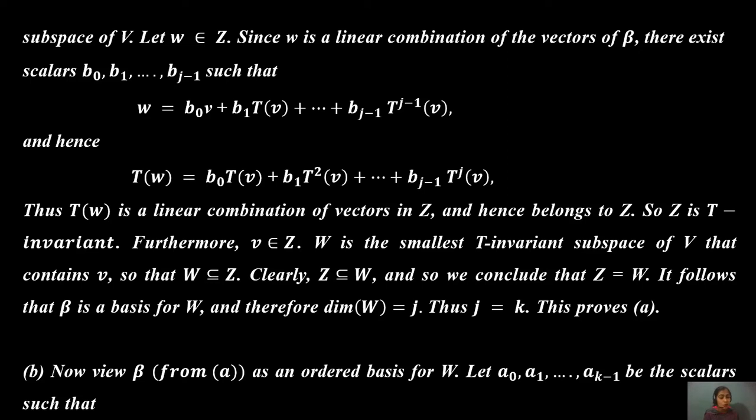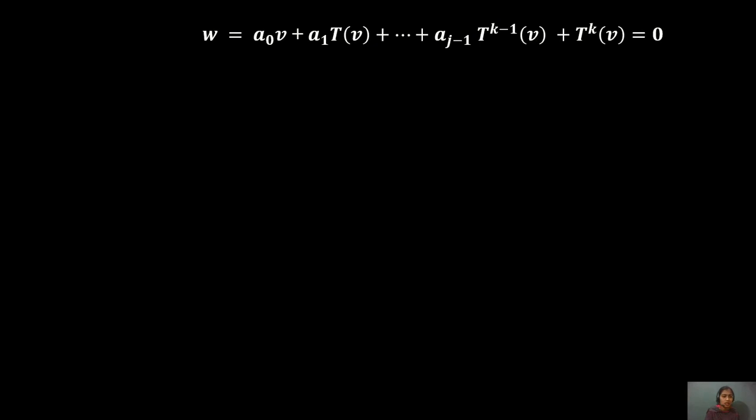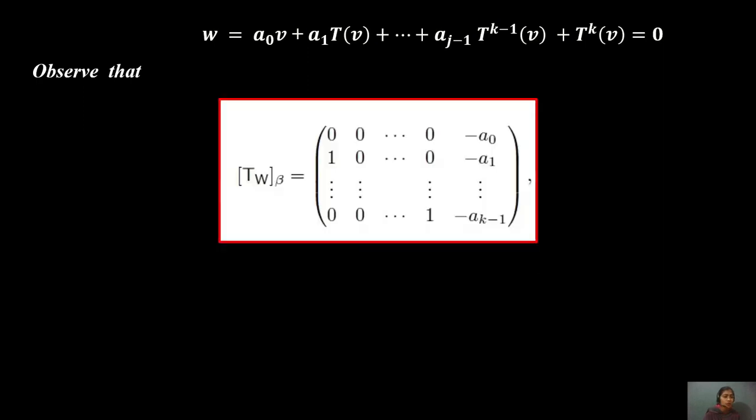Now consider beta from the first part as an ordered basis for W. Let a0, a1, ..., a_(k-1) be the scalars such that a0 v plus a1 T(v) plus ... plus a_(k-1) T^(k-1)(v) plus T^k(v) equals 0. Observe that the matrix of T_W with respect to beta has columns (0,1,0,...,0), with the last column (-a0, -a1, ..., -a_(k-1)).